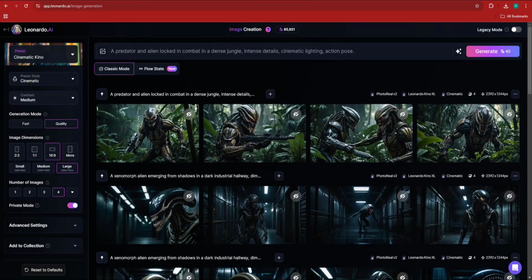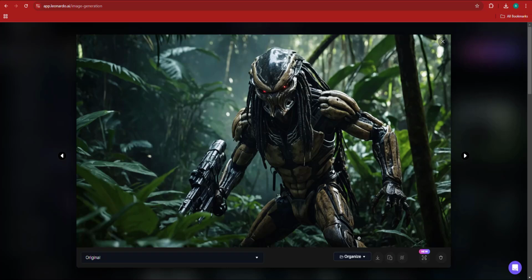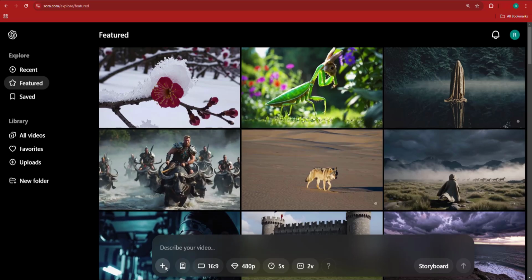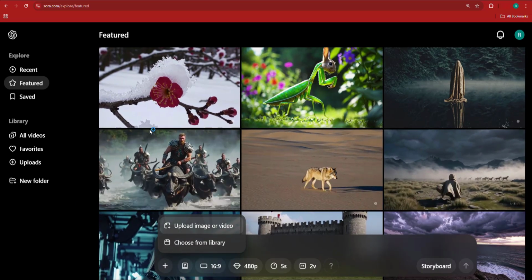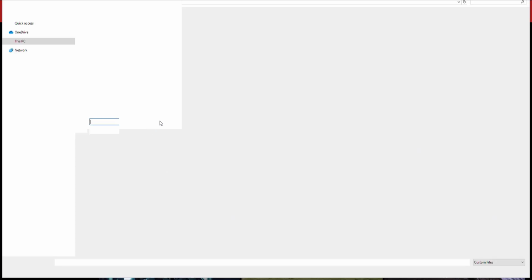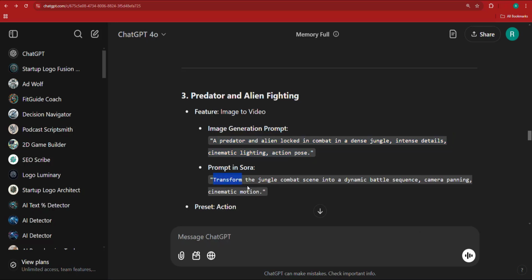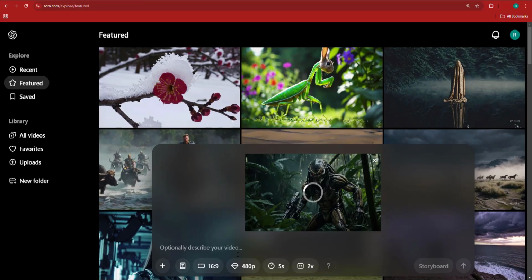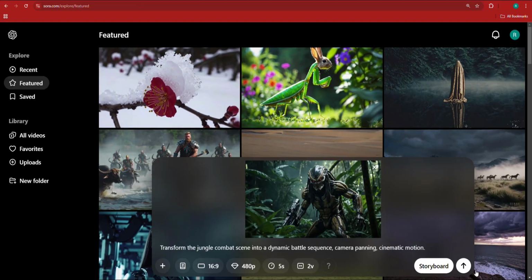Now, let's see. So we have some pretty interesting images of predators. I call them predators. And we have this one. This one is pretty nice. So I'm going to go ahead and download it, and I'm going to head back to Sora. I'm going to click the plus button to upload an image or video. So I'm going to upload the image of the predator in the jungle. And with that image, I'm going to use a different prompt given to me by ChatGPT, which is: transform the jungle combat scene into a battle sequence. Okay, let me see what this is going to do. So I'm going to click enter.